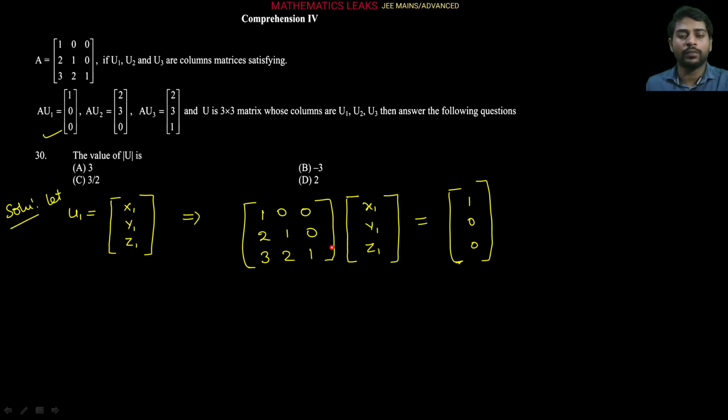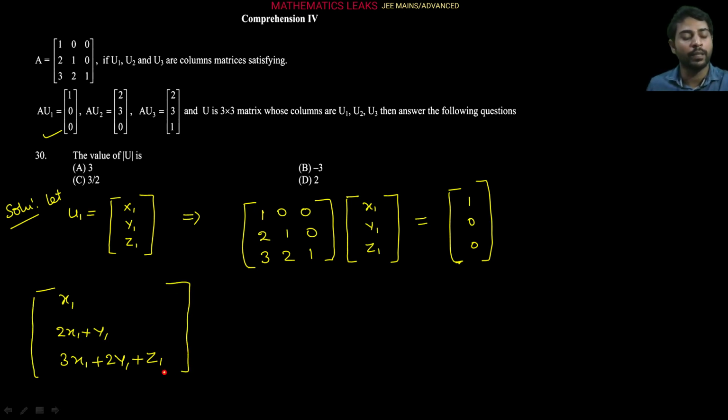The product of these two matrices A and U1 is conformable, so we can take the product directly. Here we are getting x1, then 2x1 plus y1, and the third element is 3x1 plus 2y1 plus z1. These are the elements of the matrix after the product. A 3 cross 3 matrix times a 3 cross 1 matrix, so on product it is becoming a 3 cross 1 matrix, right?